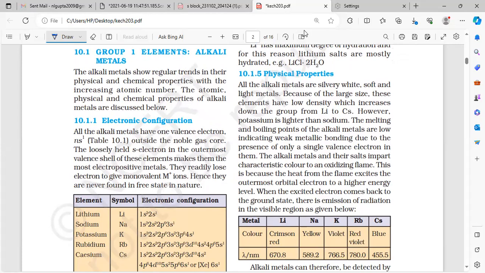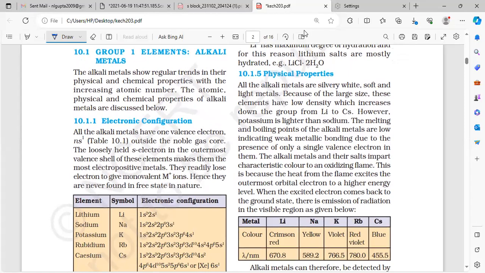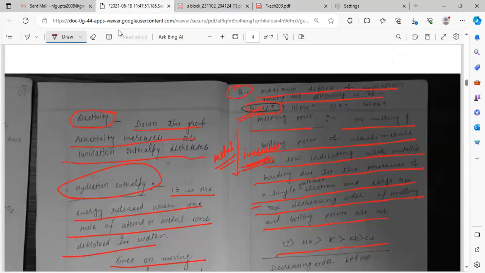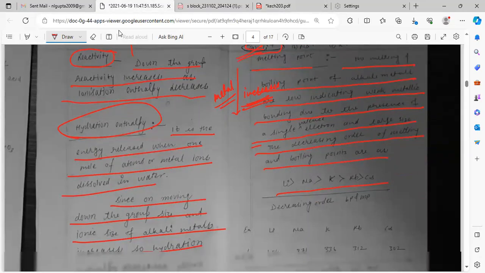They are soft and light metals because of the large size. These elements have low density. They did not mention too much. The melting point and boiling point of alkali metals are low, indicating weak metallic bonding due to presence of only one single valence electron in them. So melting point is clear.